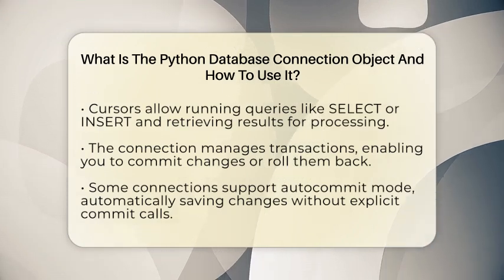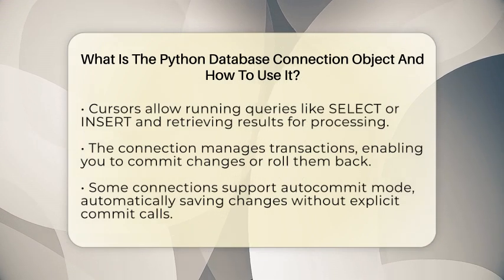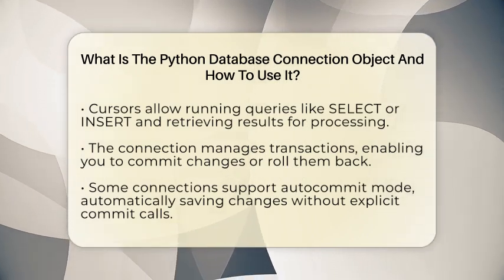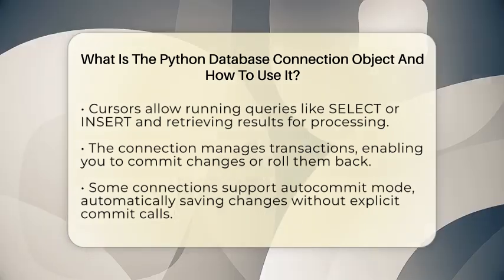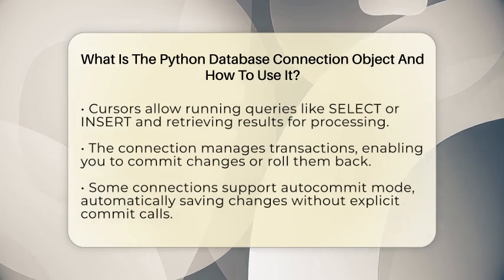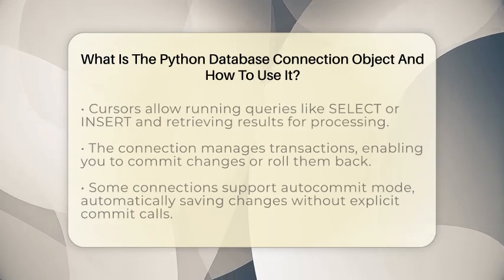The connection object also manages transactions. This means it controls when changes are saved or undone. You can tell it to commit, which makes all your changes permanent, or roll back if you want to undo what you just did. Some connection objects support auto-commit mode, which automatically saves each change without needing to call commit explicitly.